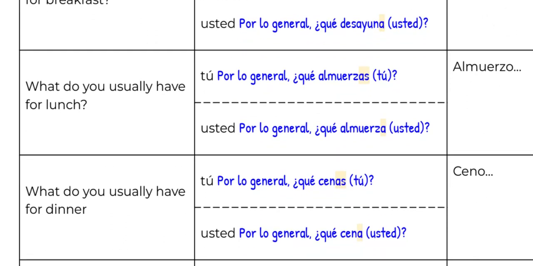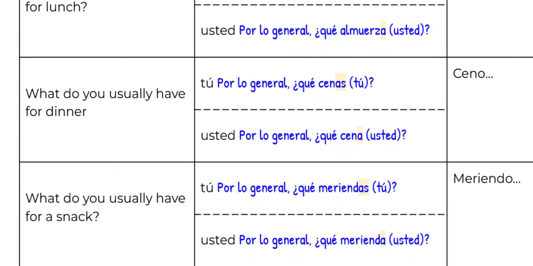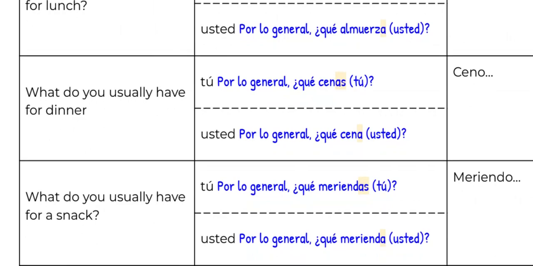So let's take a look at this one. What do you usually have for dinner? Informal, por lo general, ¿qué cenas o qué cenas tú? Formal, por lo general, ¿qué cena o qué cena usted? What do you usually have for a snack? Informal, por lo general, ¿qué meriendas o qué meriendas tú? Formal, por lo general, ¿qué merienda o qué merienda usted?